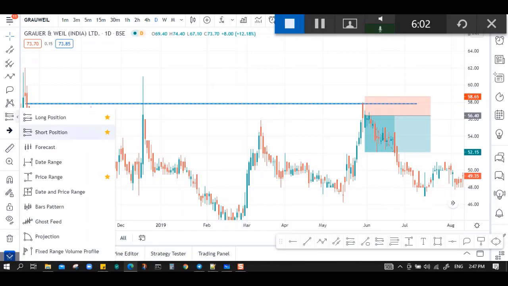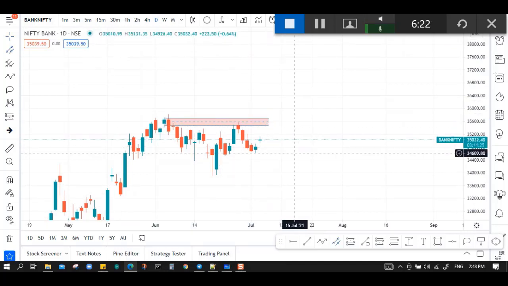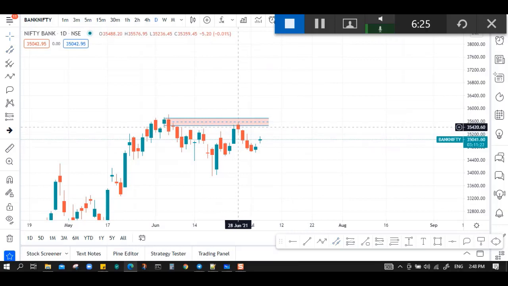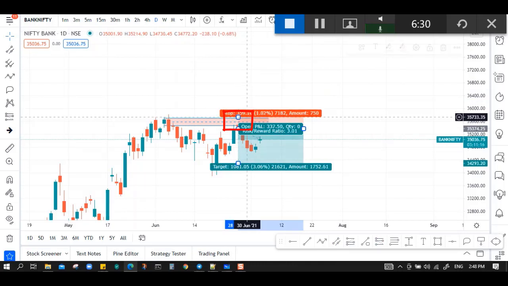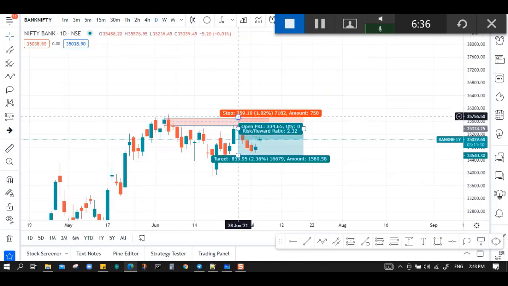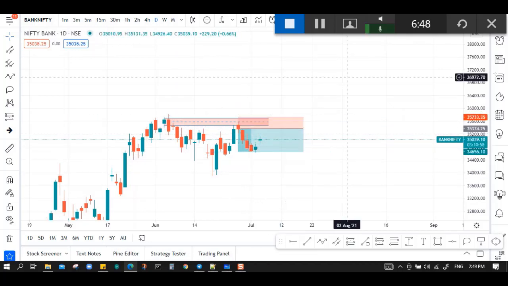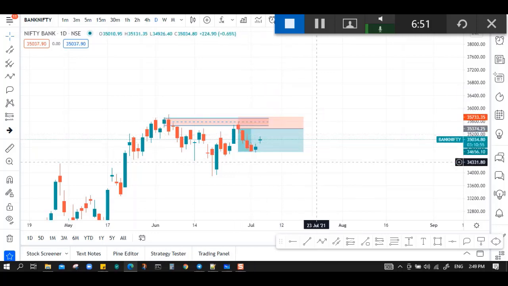You can use the short position tool when you are selling a stock, and the long position tool when you are buying a stock. This is a Bank Nifty daily chart. If you see here how to draw the risk reward ratio, let's say this is my supply zone. When the price comes here and after seeing this rejection, I will go for a short here. Your stop loss should be above the zone and your target must be 1:2. In this case we are checking the daily candle. Let's say 350 is my stop loss, and twice of 350 is 700, so 700 must be my target. This area is the stop loss and this area is the profit.